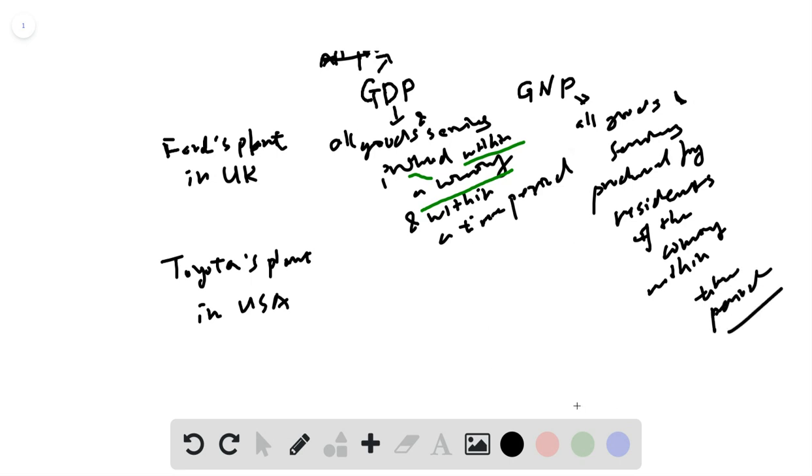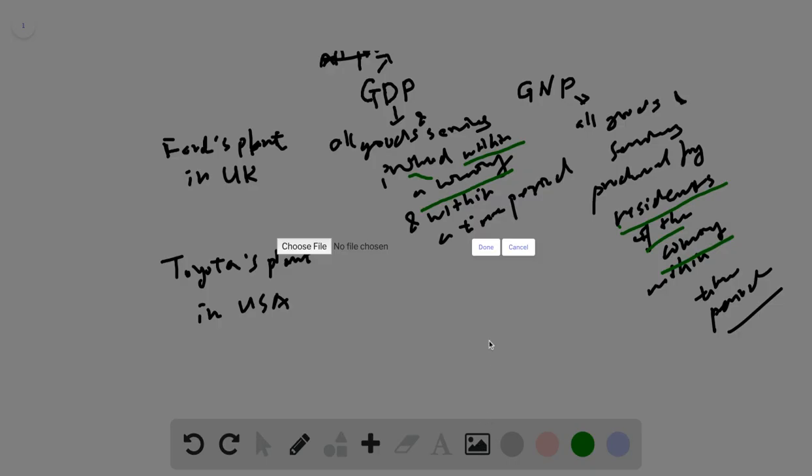So the key difference between GDP and GNP is who produced the product, right? So for GDP, as long as it happens within the United States, it is calculated into GDP. For GNP, the products or services must be produced by the residents of the country. So we include all the products produced by US citizens and US companies, no matter where that happens.